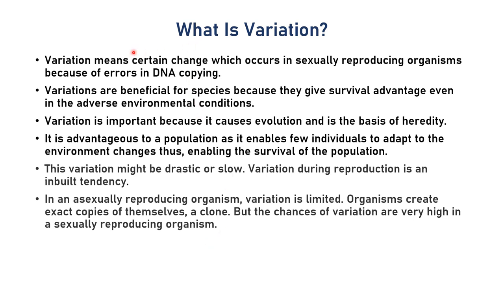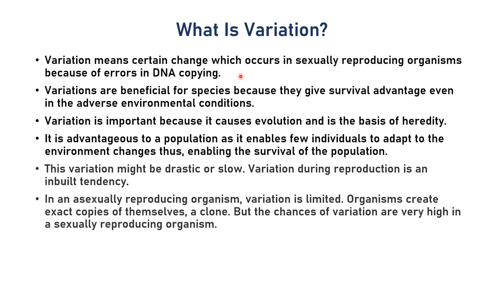This is called variation. Now what is variation? Variation means there are changes which occur in a sexually reproducing organism because of error in DNA copying. As I told you, when the DNA copies, it is a chemical reaction, and no chemical reaction can be exactly the same, right? There are certain changes in that chemical reaction, and those changes will definitely lead to the variation.